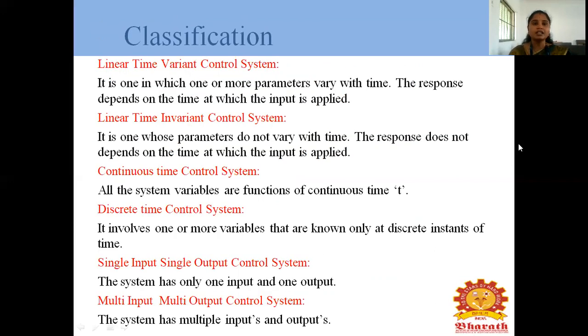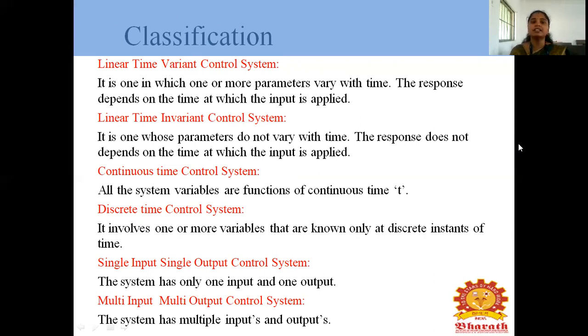What is the classification of control system? The first one is the linear time variant control system. A linear time variant control system varies with time. The response depends on the time at which the input is applied. Once we apply the input, it varies with respect to time. That means it is a linear time variant control system.